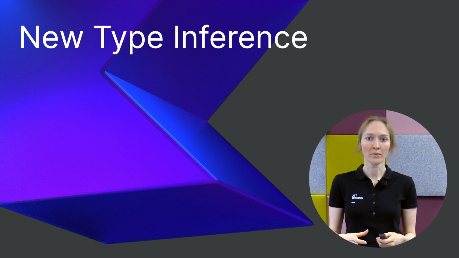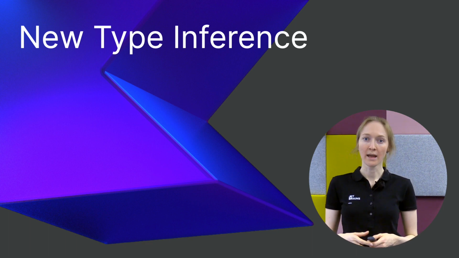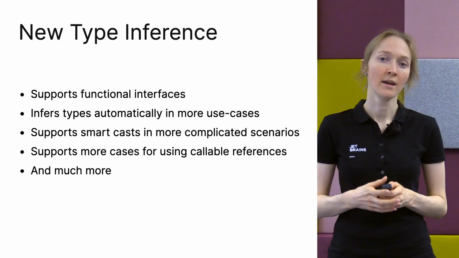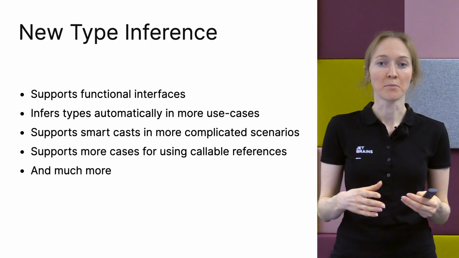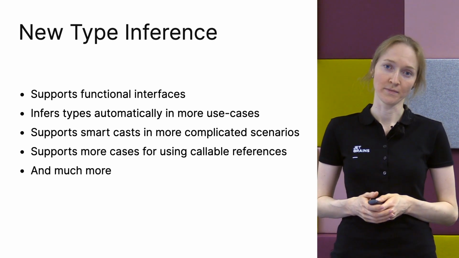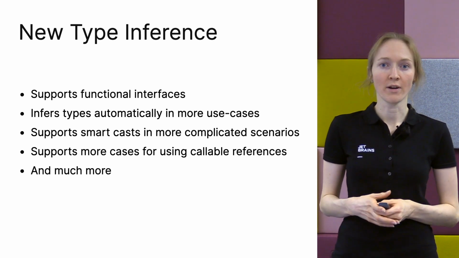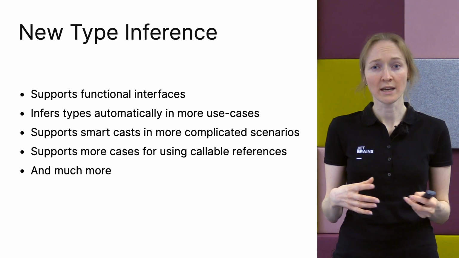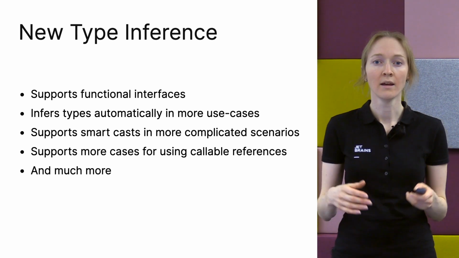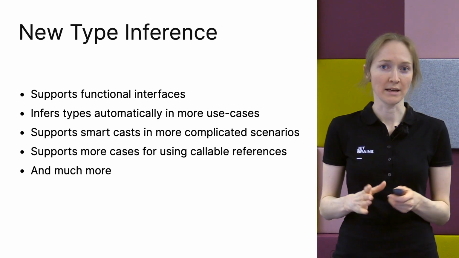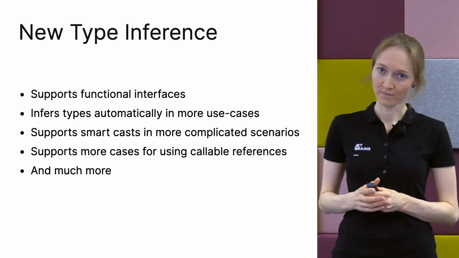You already know that we are rewriting the Kotlin compiler, and many of you have already used the new type inference algorithm that was available for you to try. It's a more powerful algorithm rewritten from scratch that fixes more than 300 existing issues. It supports functional interfaces, infers types in more use cases, and brings benefits to more complicated scenarios. I will show you a couple of cases to illustrate that.